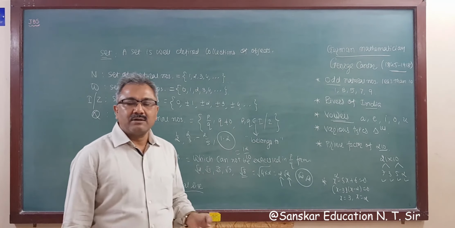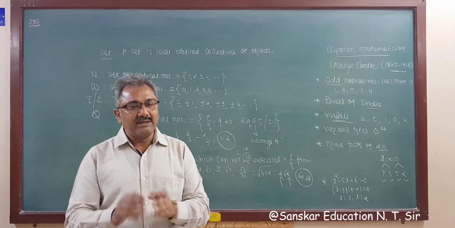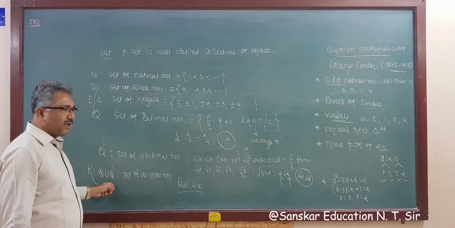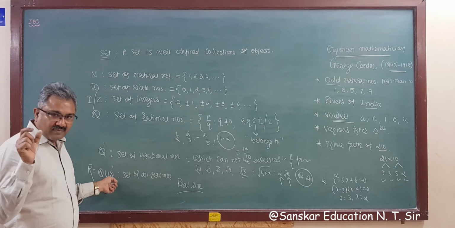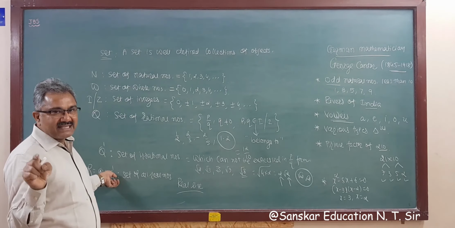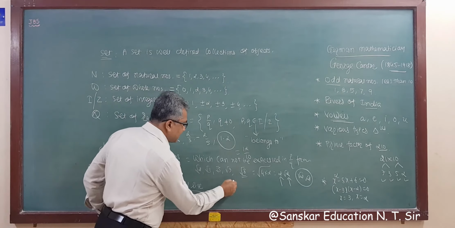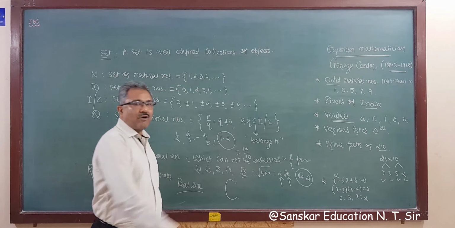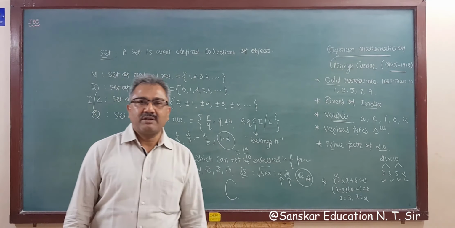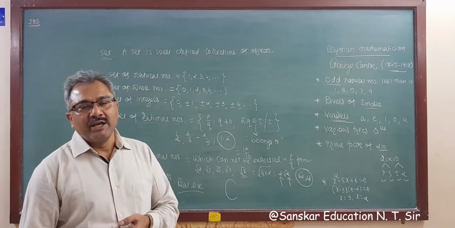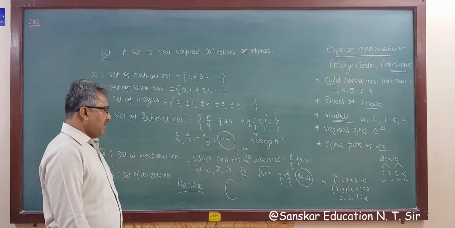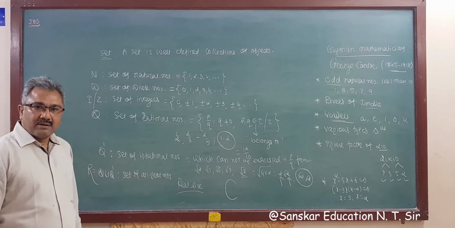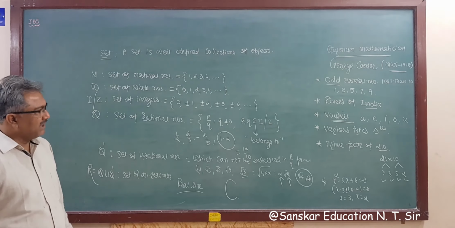In your mind the biggest set is R, but as we discussed in our bridge courses, the biggest set is C, the set of complex numbers, in which there are real numbers as well as imaginary numbers, both included.